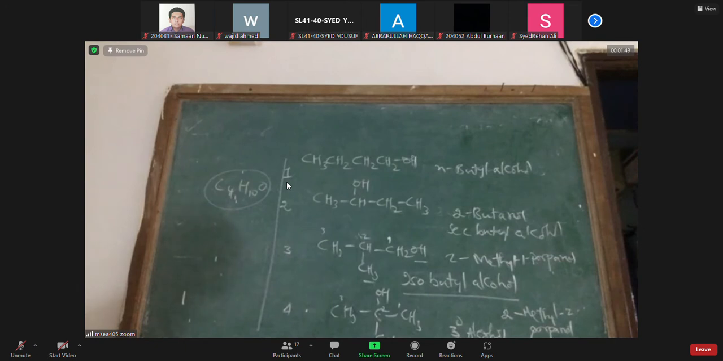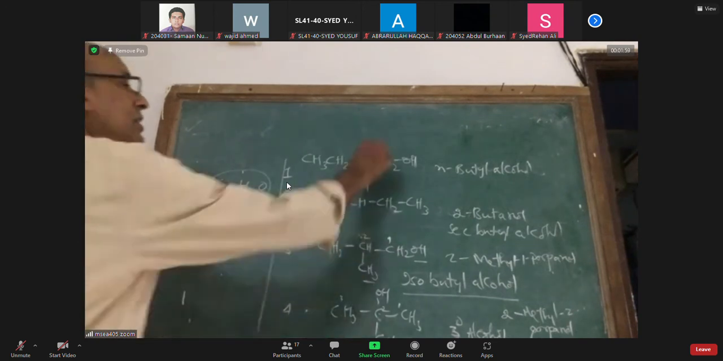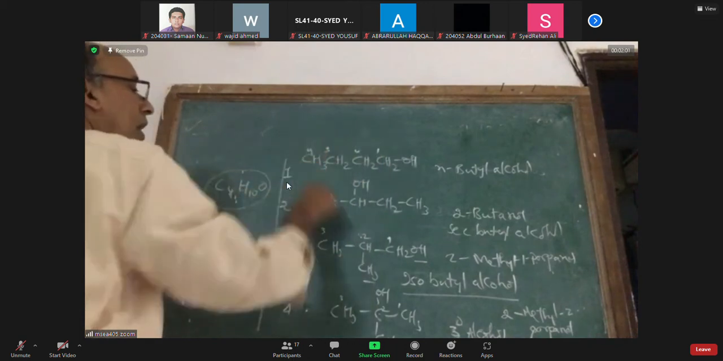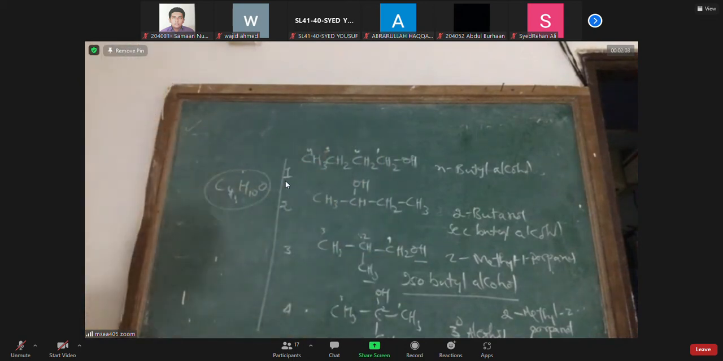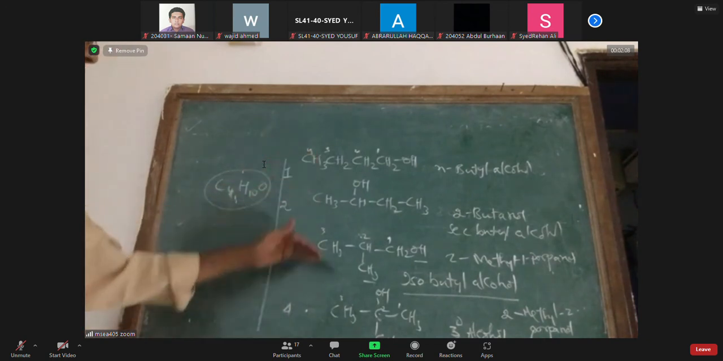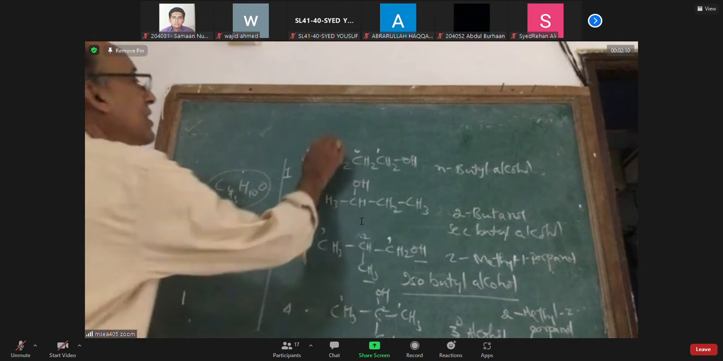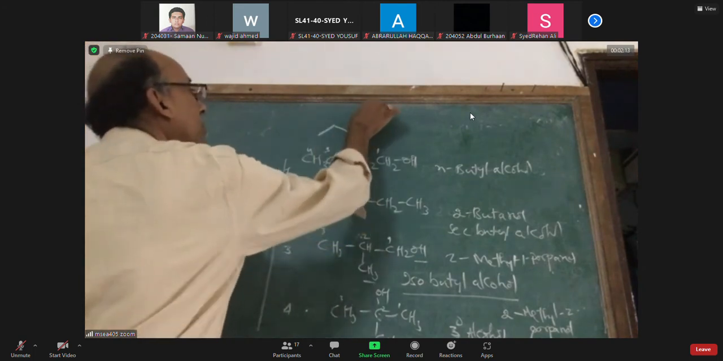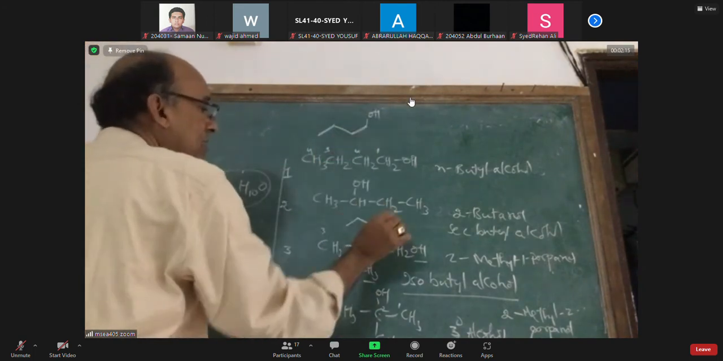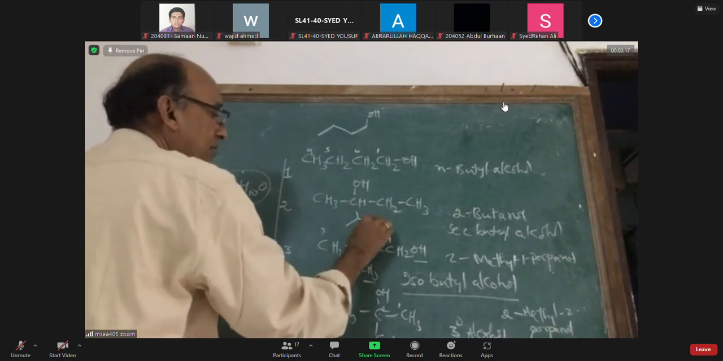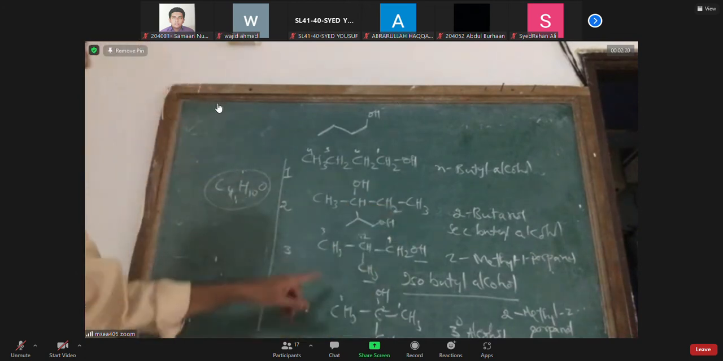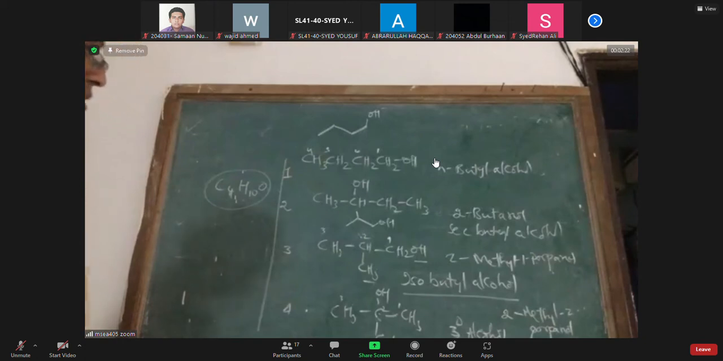2 are called position isomers. What about 1 and 3? The position of the alcohol group is number 1 in this case and also in this case. Therefore, they are not position isomers. They are called chain isomers because this has a chain of 4 carbons continuous. It has a chain of 3 carbons with a side chain. So 1 and 3 are called chain isomers.